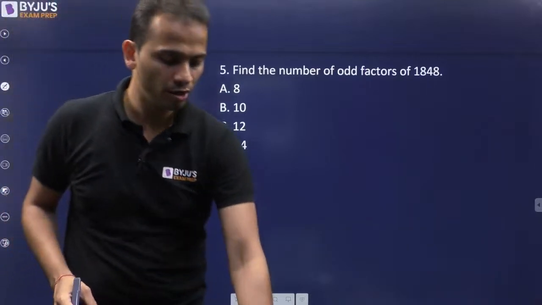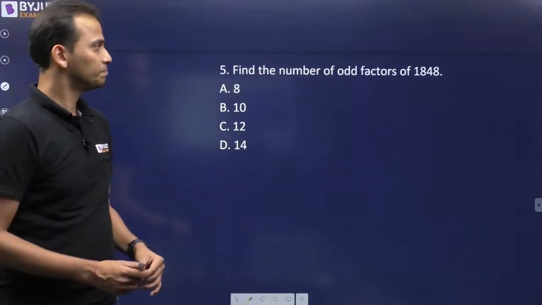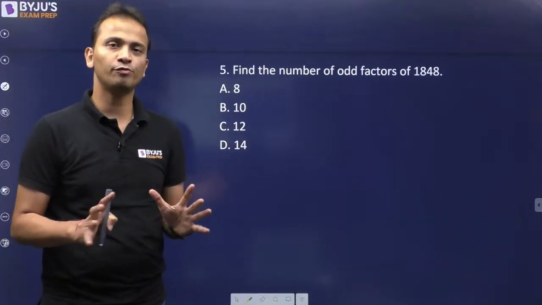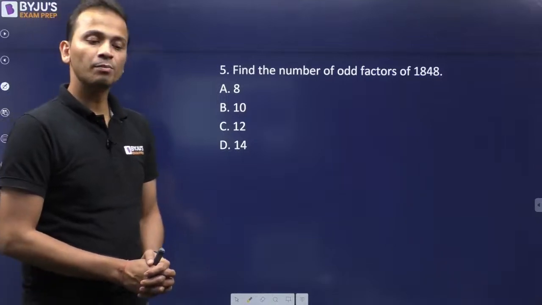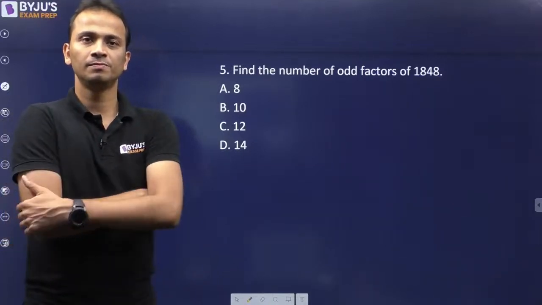Find the number of odd factors of this number. Number of odd factors. Again, a very simple way of doing this. Find the number of odd factors of 1848.